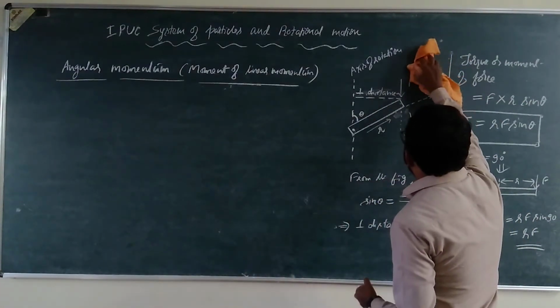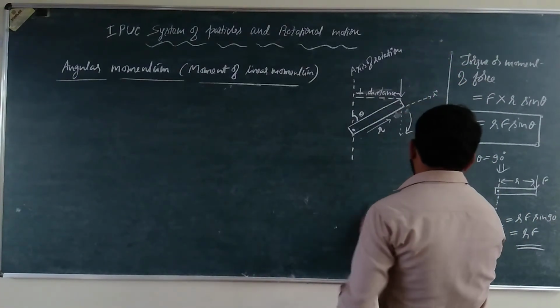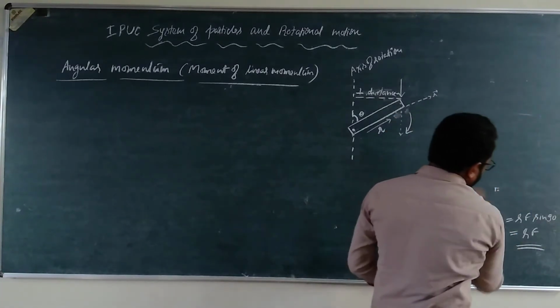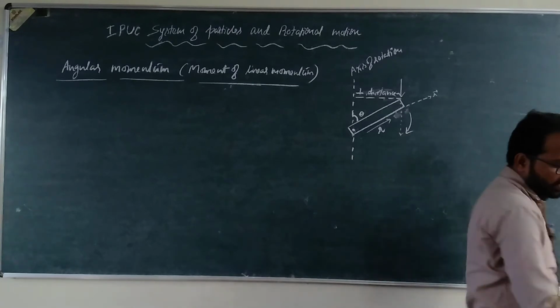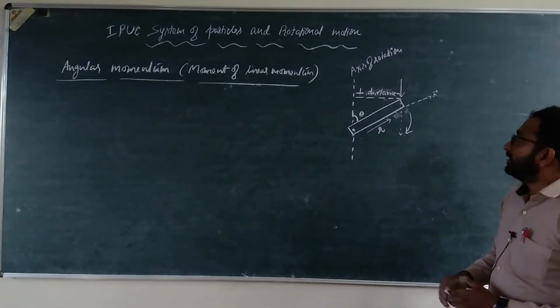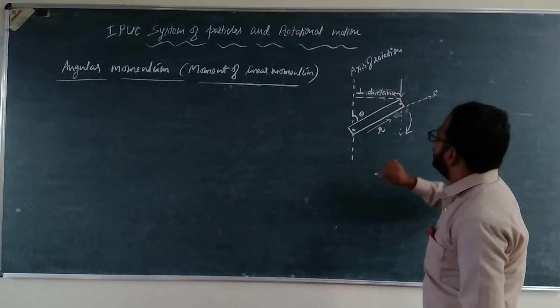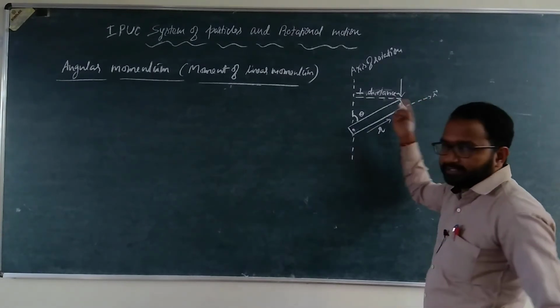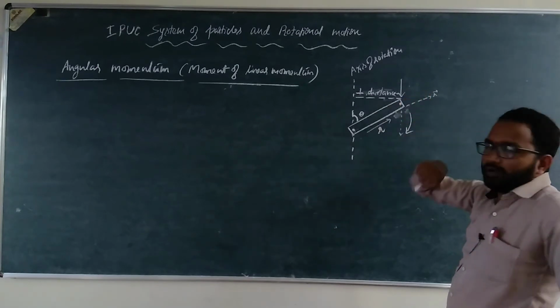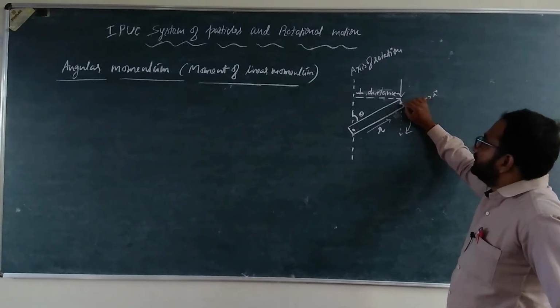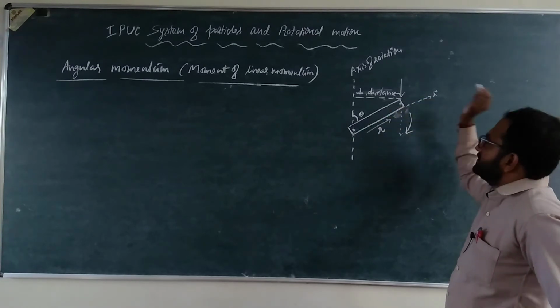Instead of a force F, say the lever or this metallic scale is describing rotational motion about the axis. Now I consider a particle at the other extreme end, at the other end of this particular lever or metal scale.